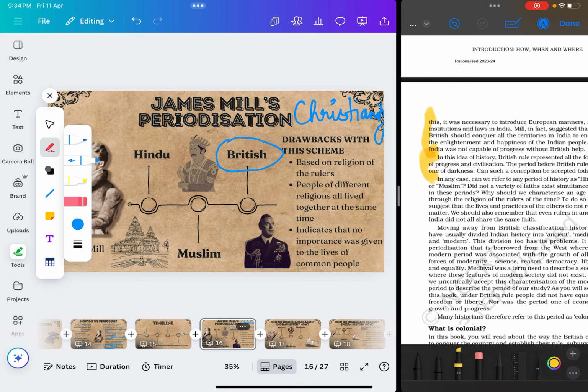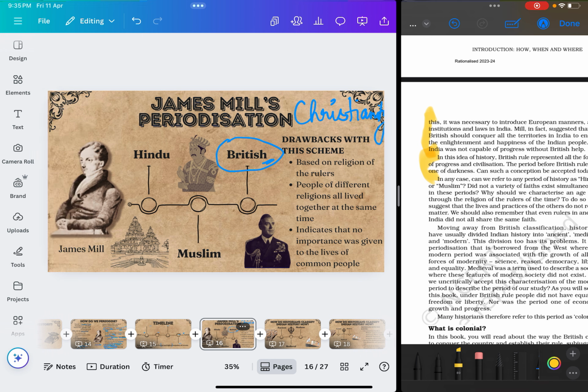So this is not a religion. But what has he based this division on? According to James Mill's writing, he has divided it on the basis of who the rulers were, who the kings were. So you have Hindu kings, you have Muslim rulers, and then you have the British who were ruling India.